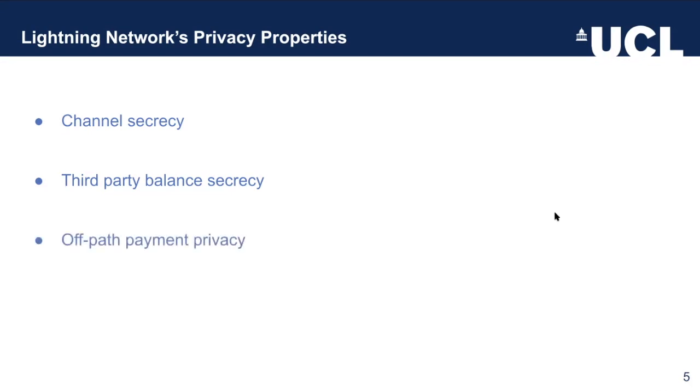We have off-path payment privacy, which ensures that any Lightning node not participating in a particular payment should not know anything about it. And lastly, on-path relationship anonymity, which aims to make it impossible for intermediate nodes that are involved in forwarding payments to identify the other participating nodes, other than the predecessor and successor.